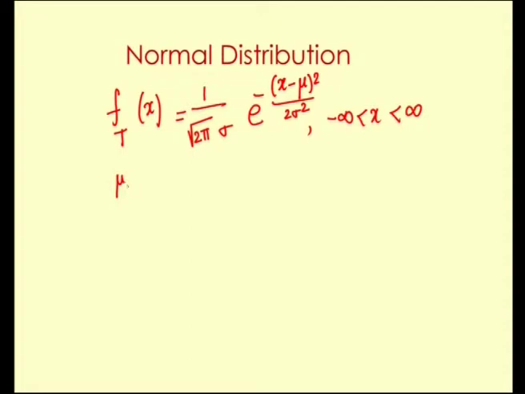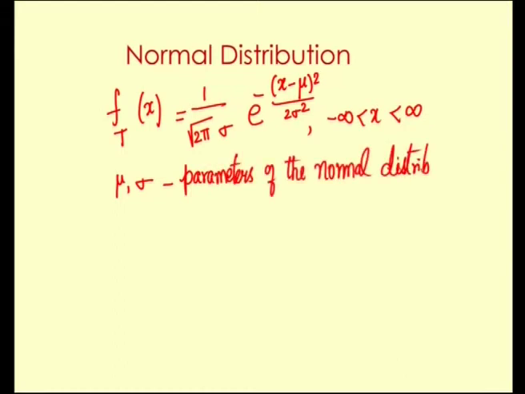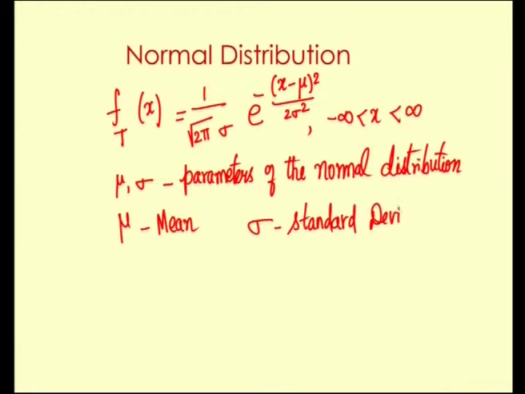Here mu and sigma are the parameters of the normal distribution, and mu is called the mean of the normal random variable, and sigma is called the standard deviation of the normal random variable. Essentially, sigma square is the variance of the random variable x, the normal random variable, and sigma is the square root of sigma square, square root of the variance, and it is called the standard deviation.